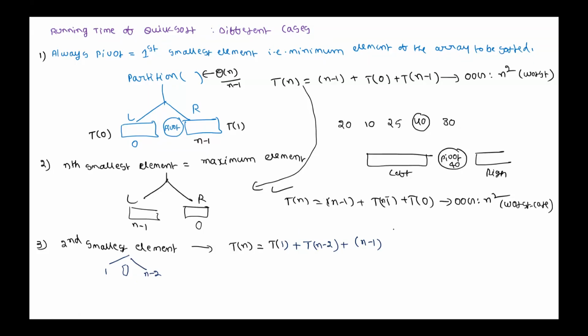What can we say about its order of growth? Any clue? T of 1 is some constant.